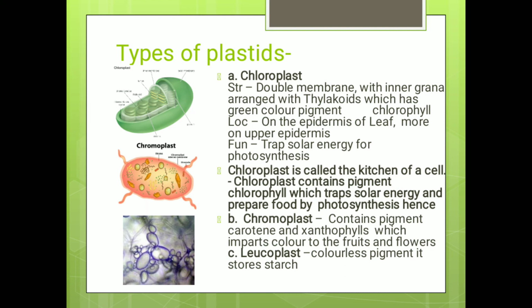Chromoplast. Chromoplast contains pigments, carotene and xanthophylls, which impart colors to fruits and flowers. We can see chromoplast on the screen. Leucoplast, it is a colorless pigment and it stores starch. We can see it on the screen.